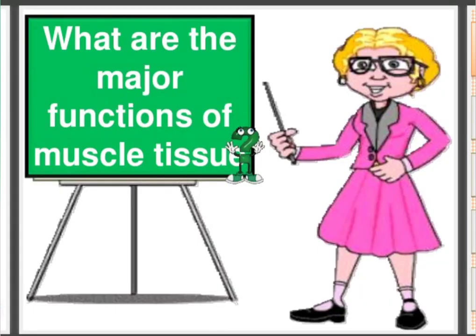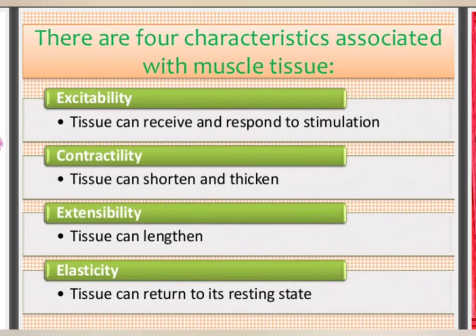Before going into further detail, first of all we will discuss the functions of muscular tissues. These are the four main characteristics associated with muscular tissue: they can receive and respond to stimuli, they can contract, shorten and thicken, they extend also, and they can return to their resting state. So these are the four main characteristics associated with muscular tissues.